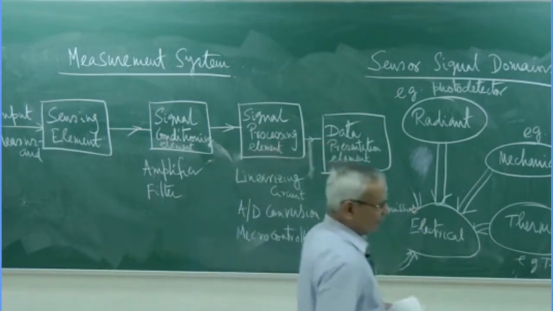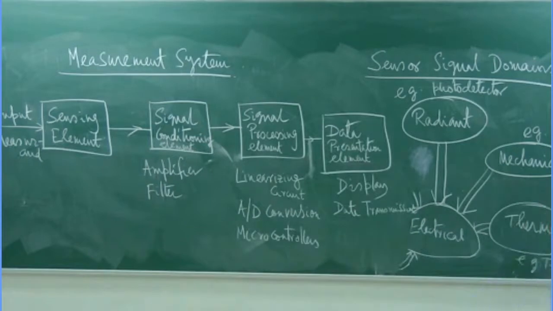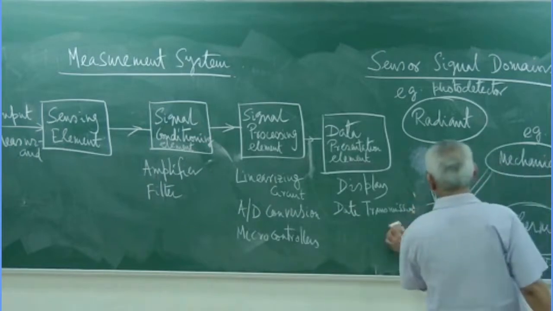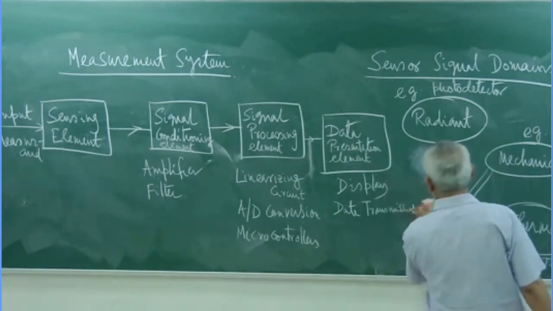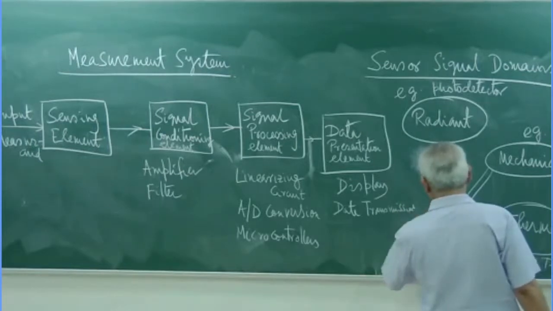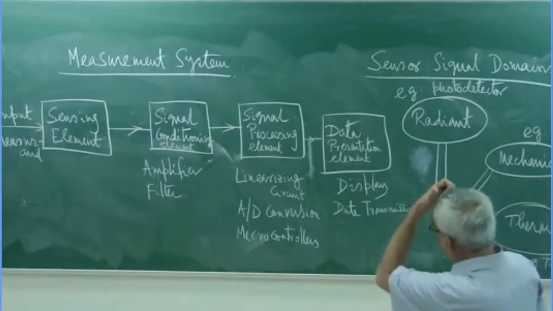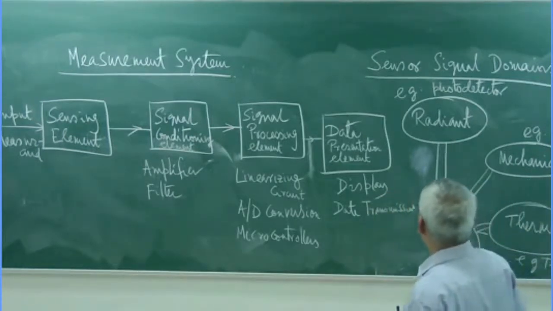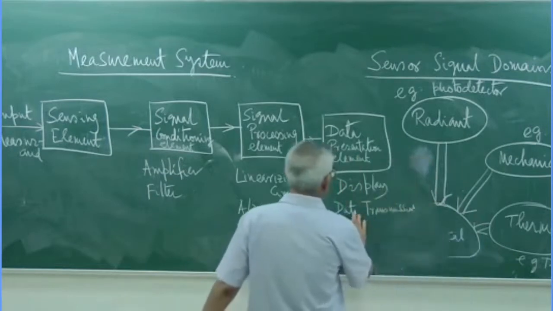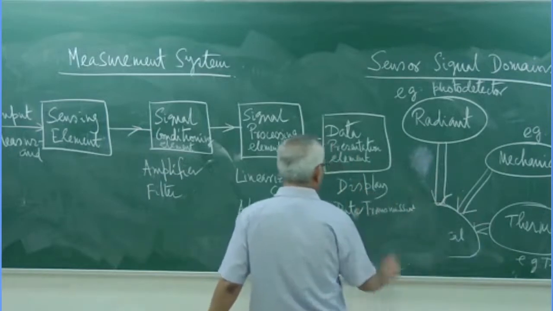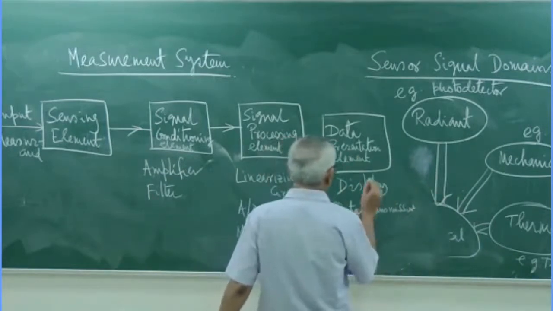Data transmission is very important because we need to transmit the signal over a long distance, and that's how we get signals from Mars or some distant star. So those data are important and they have to be transmitted through wire or wireless or different lines.